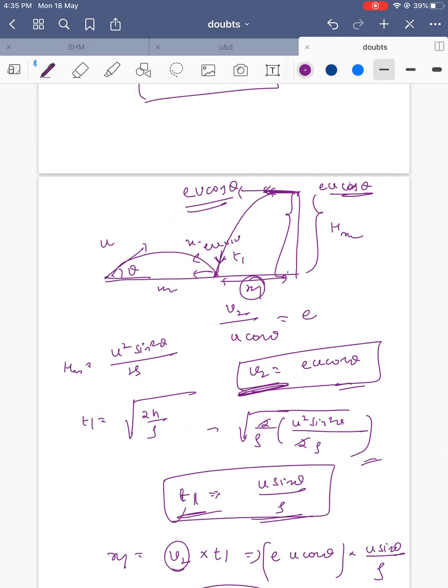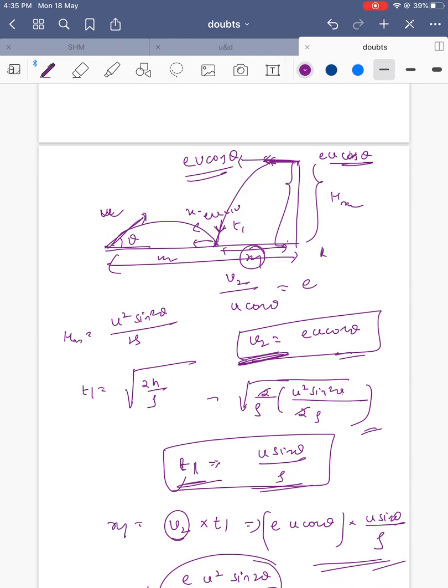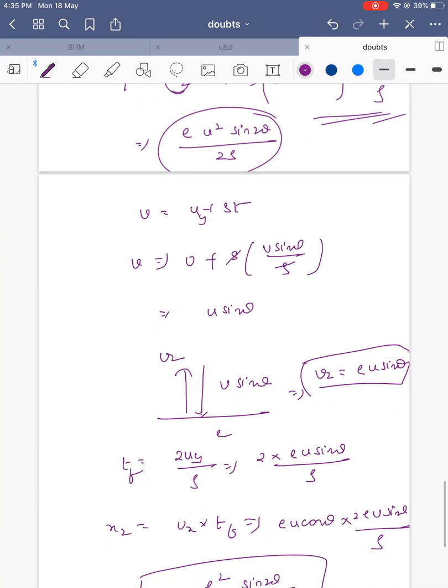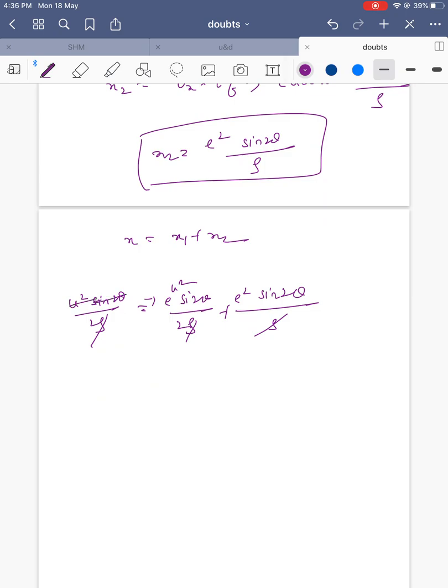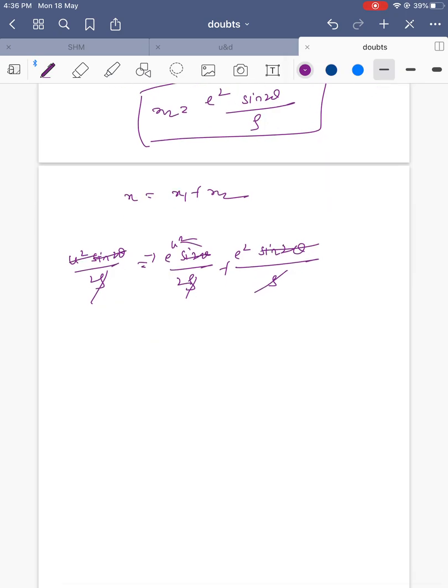What is the x value? It is projected with velocity u, and the range is ux into the time of flight. Since the ball hits at maximum height, that is half of the horizontal range, so u squared sin 2 theta by 2g is the actual horizontal distance. The g and u squared sin 2 theta get cancelled, leaving e squared plus e by 2 minus 1 by 2 equals 0.